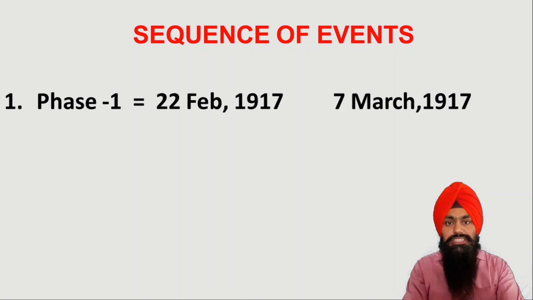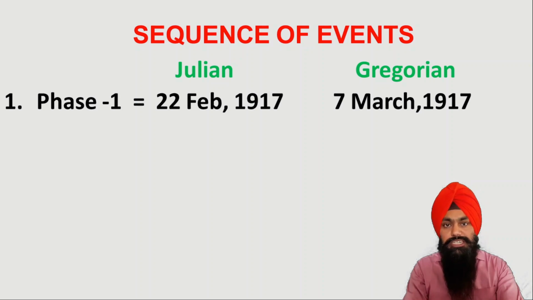Here you can see two dates. One is according to the Julian calendar and the second one is according to the Gregorian calendar. In 1917, the calendar followed by Russia was the Julian calendar, meaning the old calendar. Now the new calendar is followed by Russia, which is known as the Gregorian calendar.